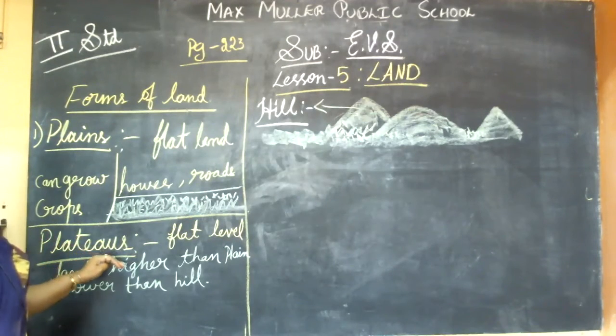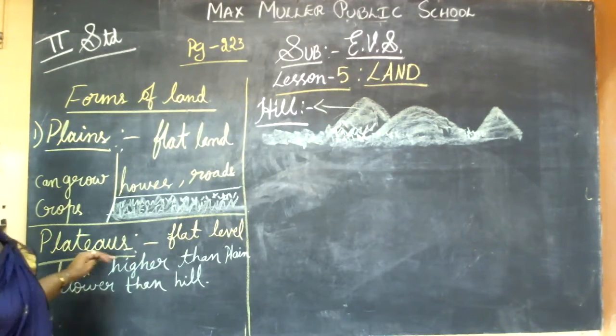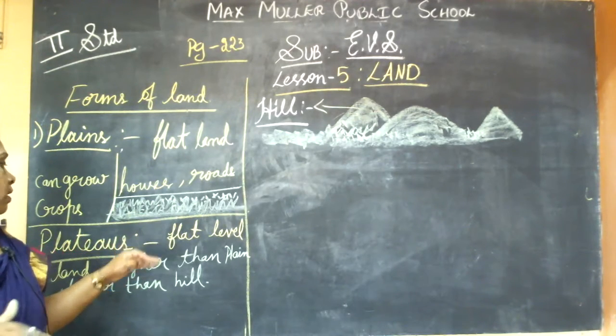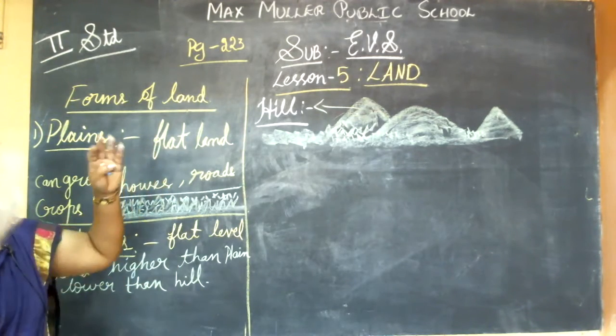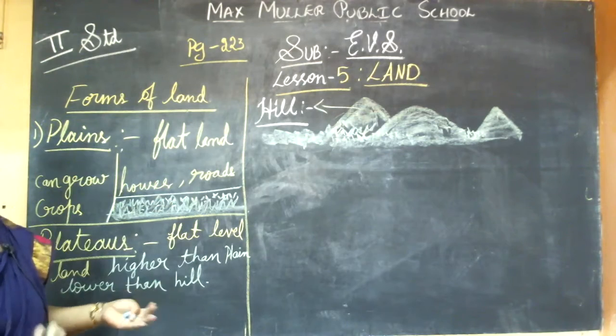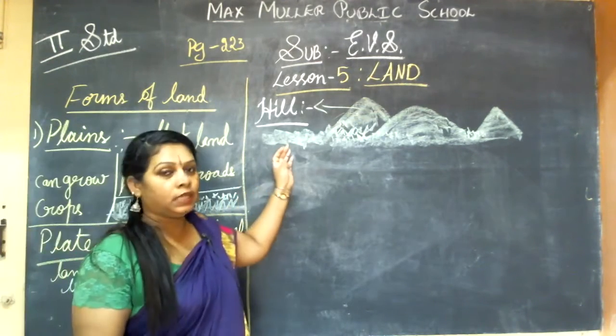Next comes plateaus. So what are plateaus? Plateaus are flat level land which is a little higher than the plains. Higher than plains and lower than hills. Like hills, it won't be so high, but a little less than a hill and more than flatlands. Next, coming to hills.